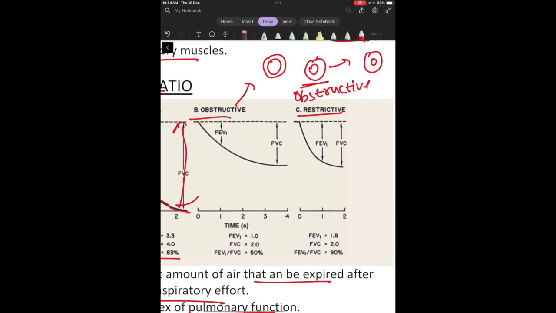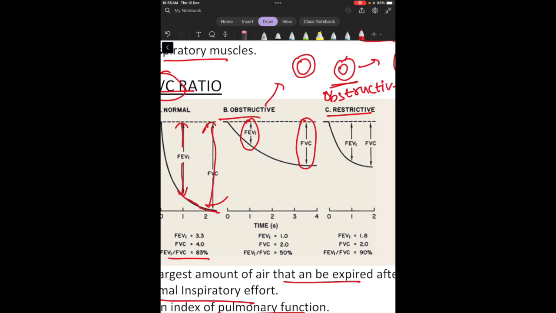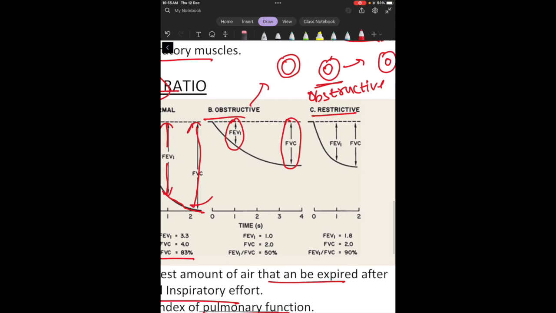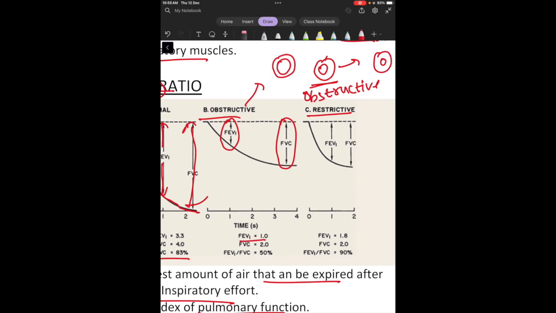So due to this obstruction to the airflow during expiration, the forced expiratory volume in the first second is very less, and the FVC is also low. In the same amount of time in which a normal person expires the normal forced vital capacity, he or she will expire a lesser amount, because there is obstruction to the airflow during expiration. That is why the FEV1 is very low, and the FEV1/FVC ratio is below 50%. Examples of obstructive disease are emphysema and chronic bronchitis.